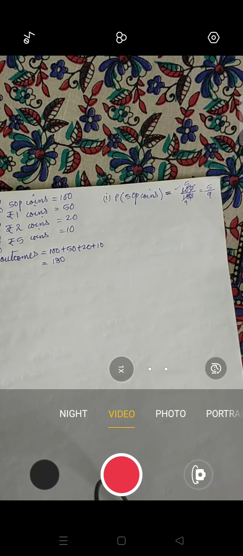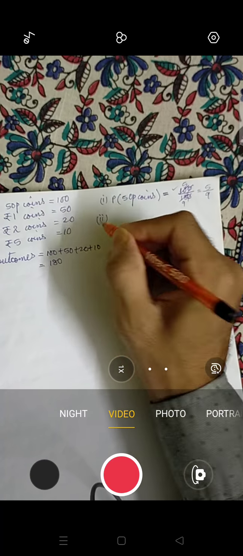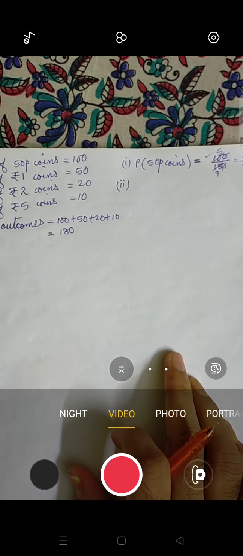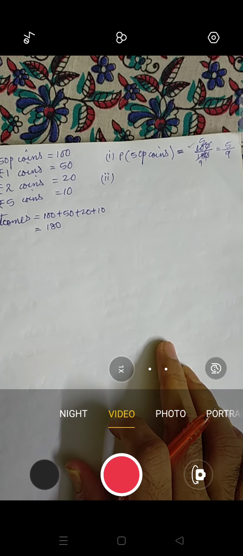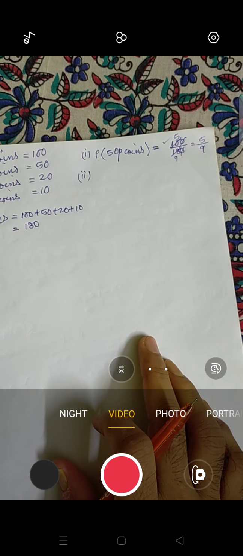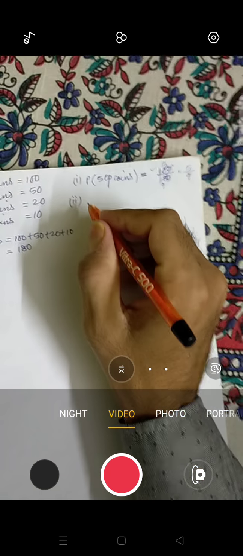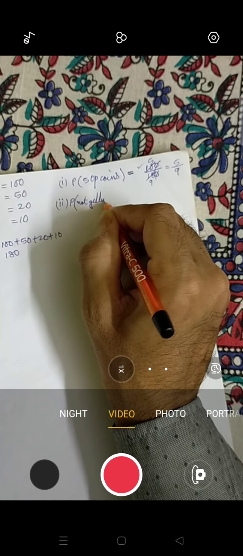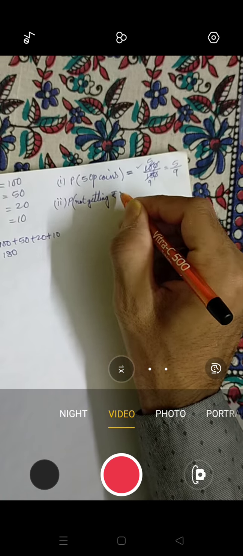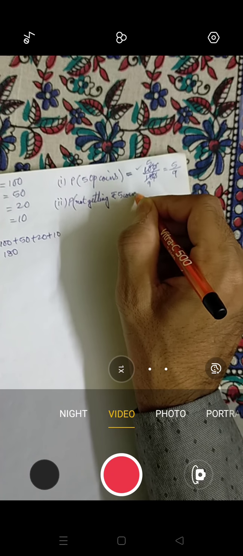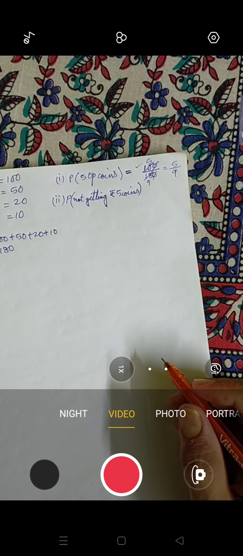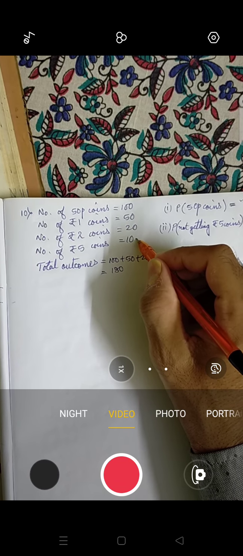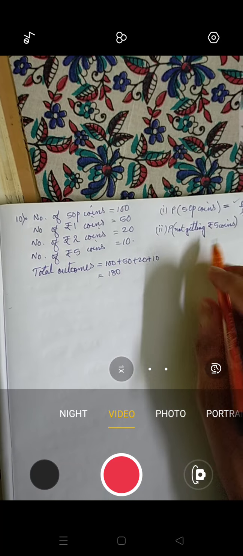So this is over. Now number 2. It is said that it will not be a rupees 5 coin. So we'll say probability of not getting a rupees 5 coin. You can see that this is the rupees 5 coin, so leave this one.